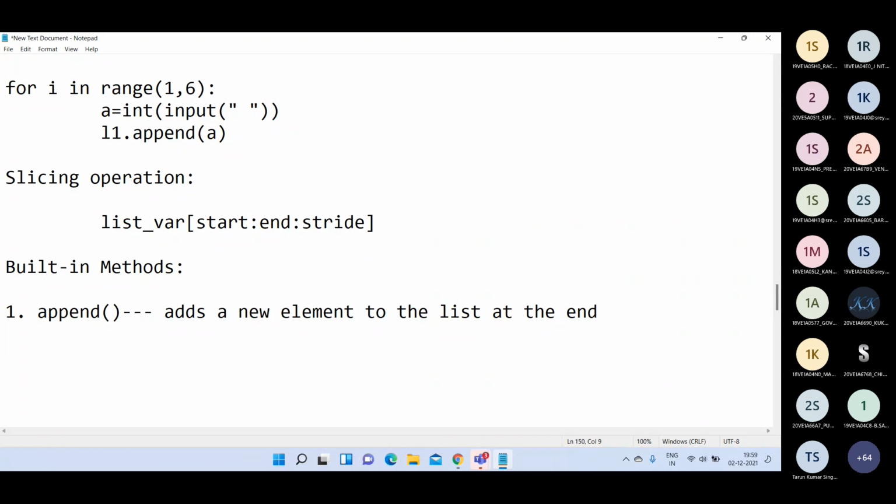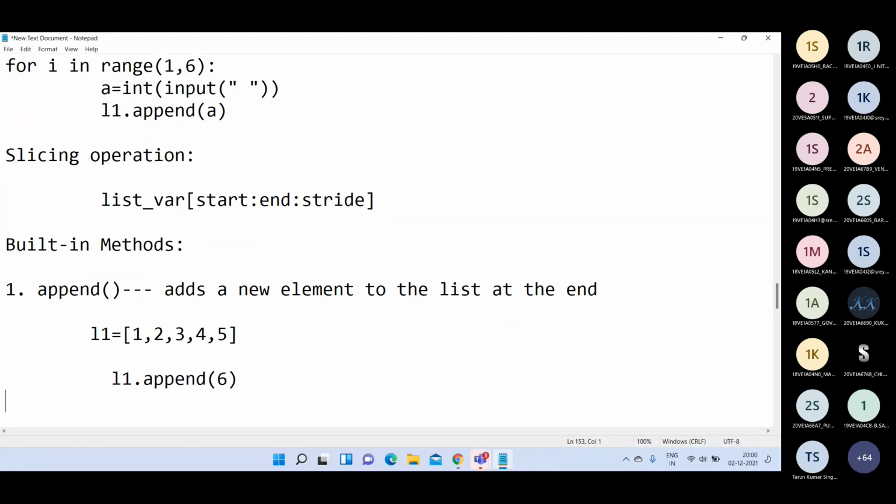If you have to add a new element at the end of an already existing list, you have to use this append function. For example, if you write something like this, 1 2 3 4 5, then after this if you call l1 dot append of 6, 6 will be added after 5.